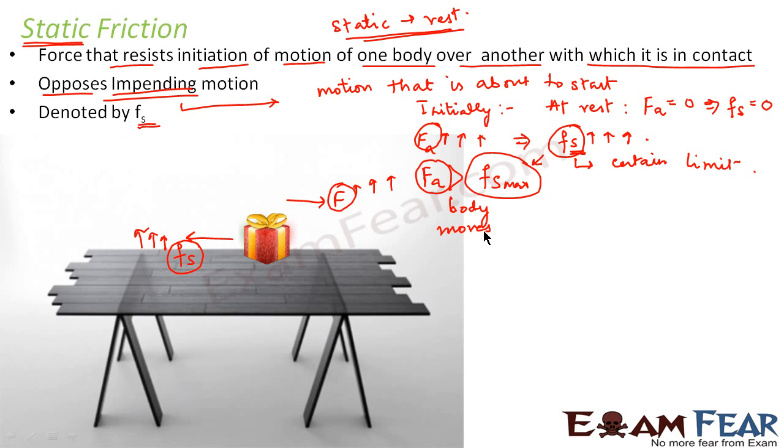So why is this friction called static friction? Because this friction comes into play when the body is at rest. This friction is the one which resists the impending motion, that means which resists the start of the motion. It doesn't want the body to start moving from its position of rest. It is generally denoted by F with a subscript S.